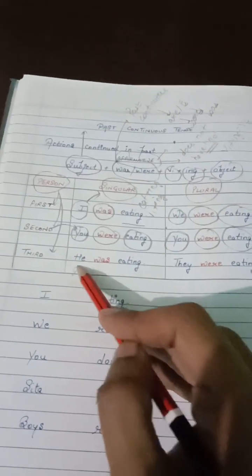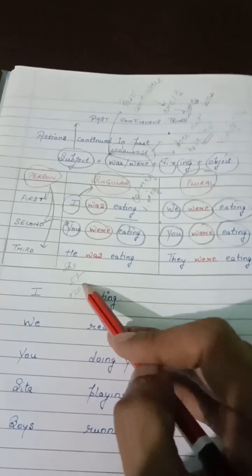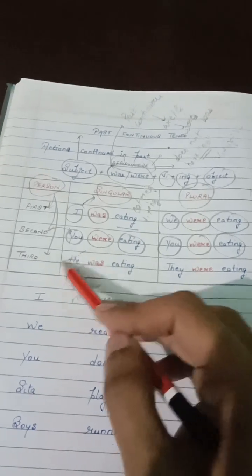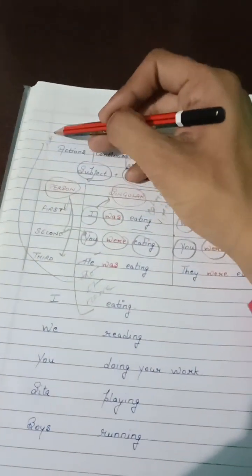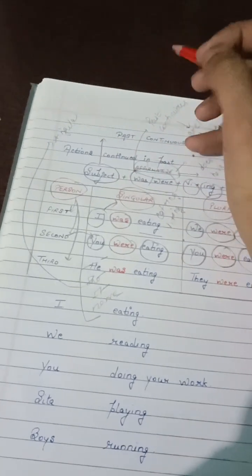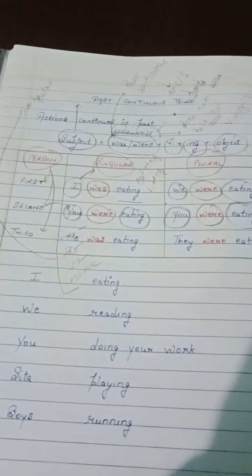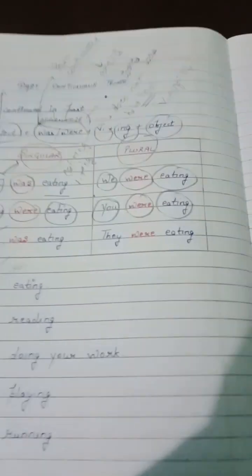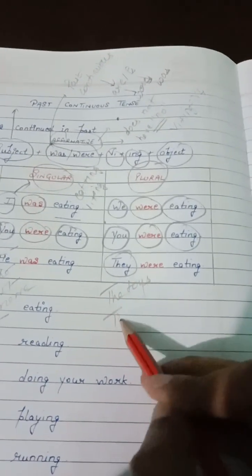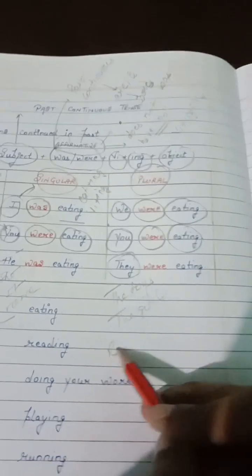Now third person consists of he, she, it or someone's name. Now with he, she, it or name, since they are singular, so we are going to use what? Was. So in short we can say that with singular subject we will use was, but with plural we will use were, like in this case they, or the boys, or the girls, or Ram and Sham.